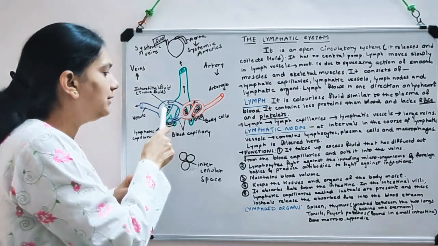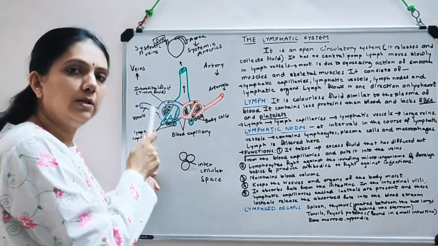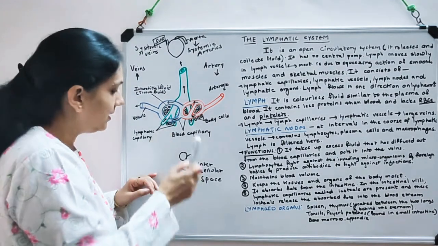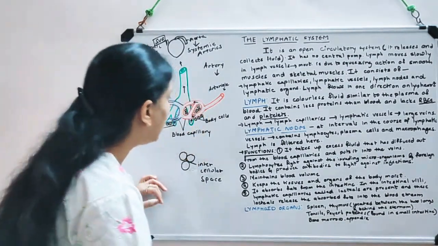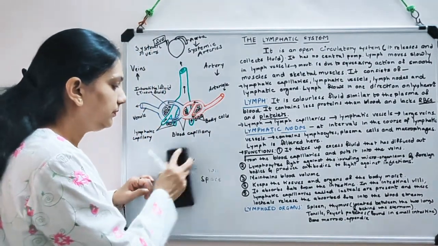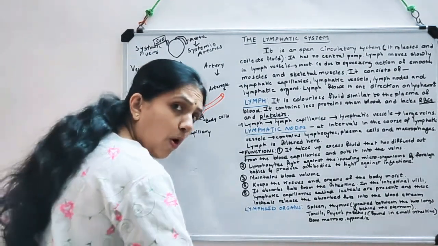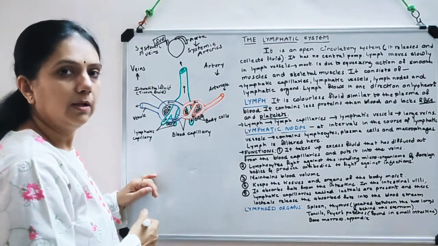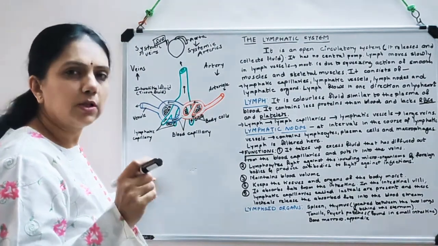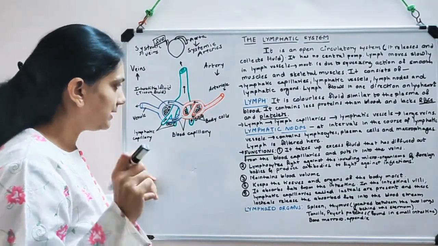So the fluid that is accumulated over here, now I hope you are understanding it, does not have RBCs, platelets, and it has small plasma proteins. The smaller molecules, and the quantity is also very less.